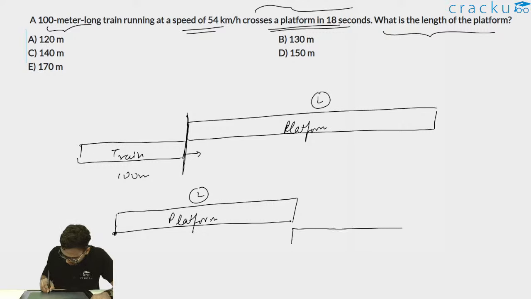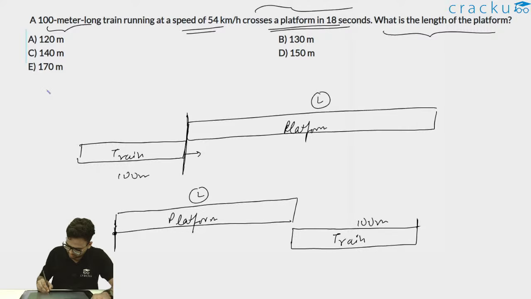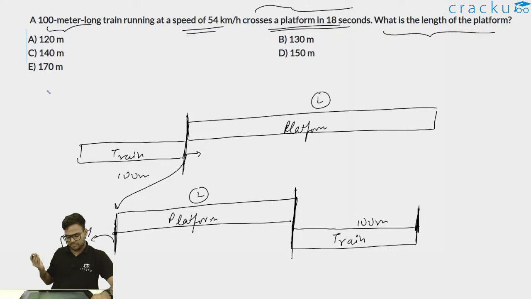So crosses the platform means this is my train, and this will be the point when it has crossed the entire platform. So this is 100 meters. This was my starting point, the left end of the platform. And at this moment, the rear end of the train has completely crossed the right side of the platform. That is the time at which the train has completely crossed the platform. So this takes 18 seconds.